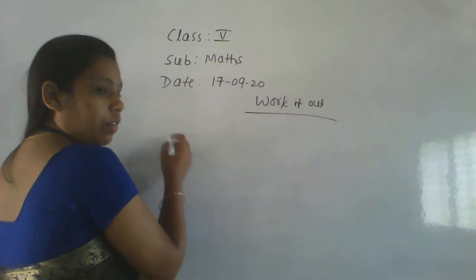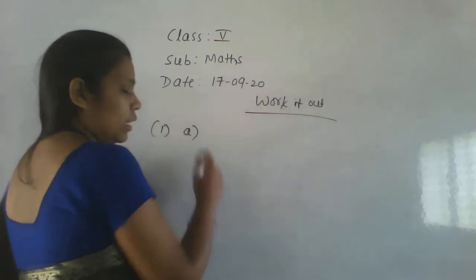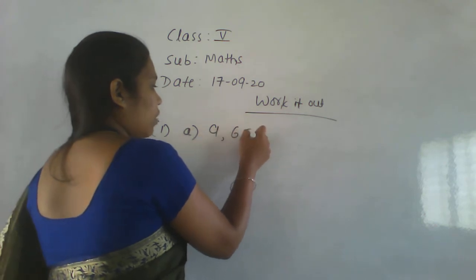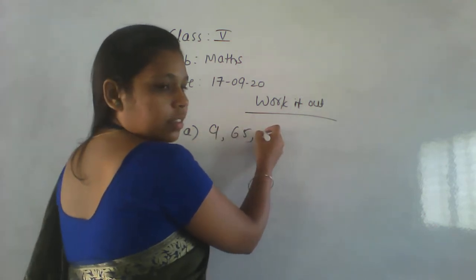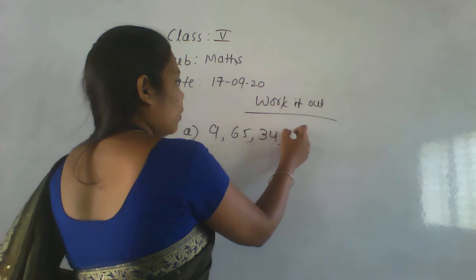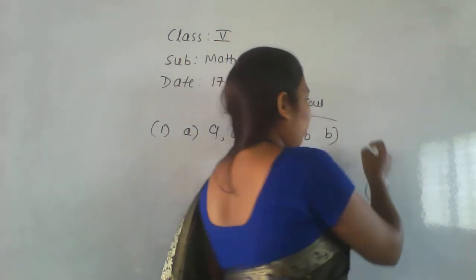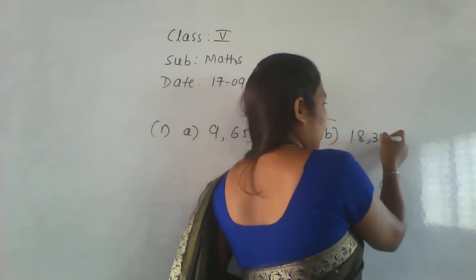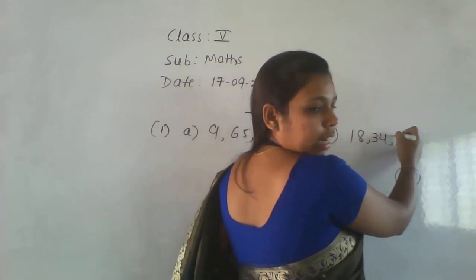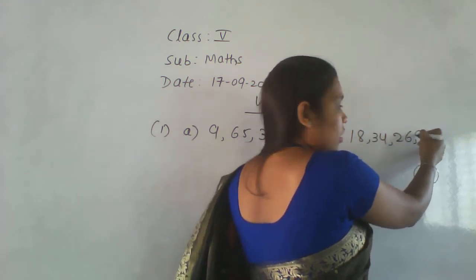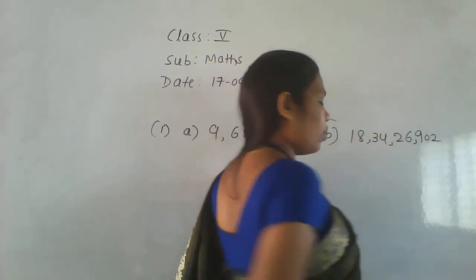The first one, that is A, is 9 crore 65 lakh 34,780. B is 18 crore 34 lakh 26,950. Okay.